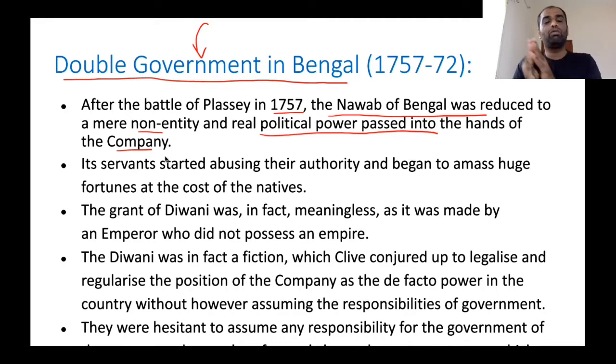So, how was this real power transferred to the company? See, if you want to rule any land, three things are very important. One is political power.